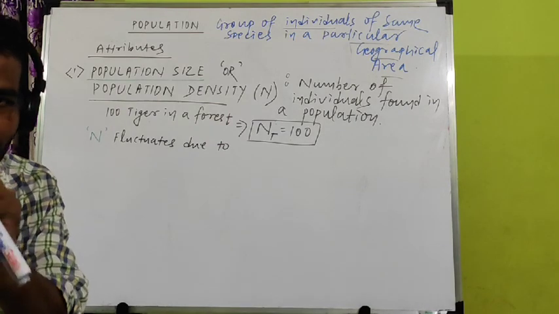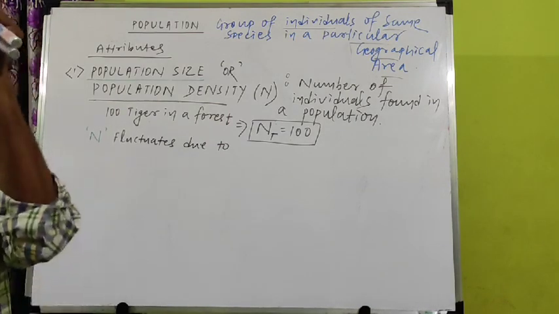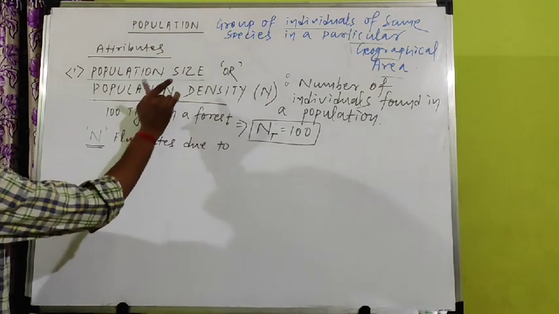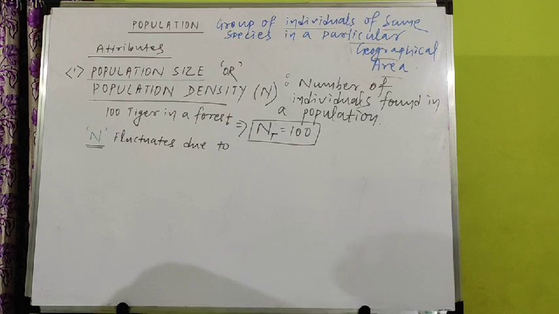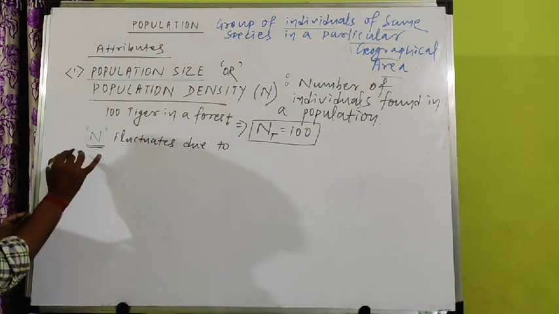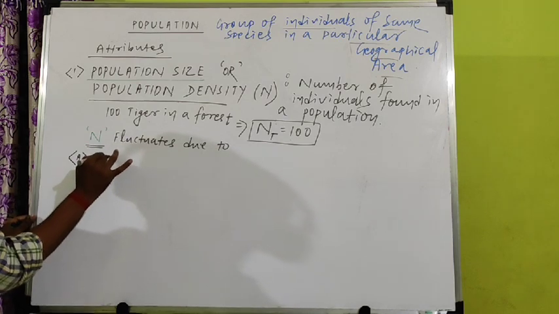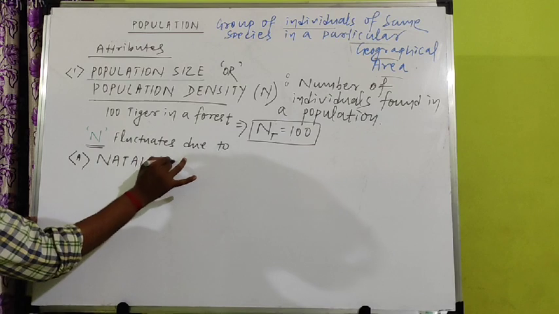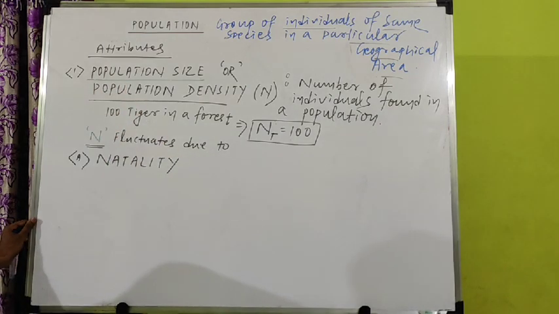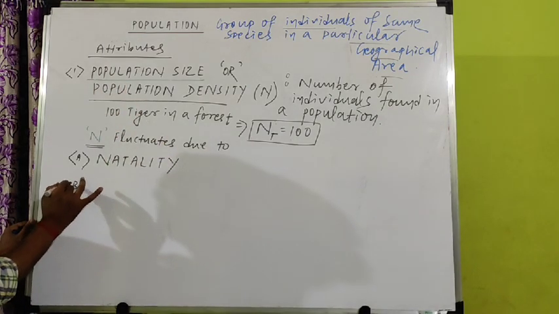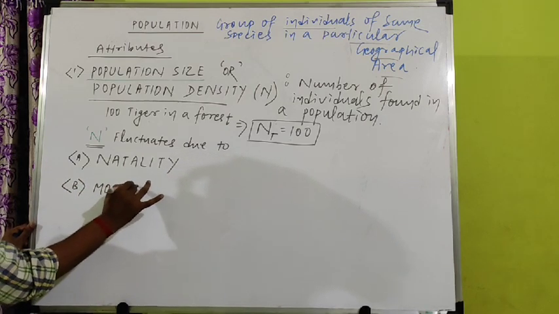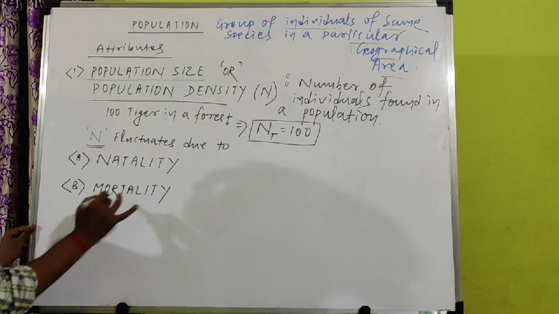Listen carefully. These are important 1 mark questions for both CSE and CBSE. The N value, or population size, fluctuates due to 4 parameters. Number one is called natality. Second is called mortality.